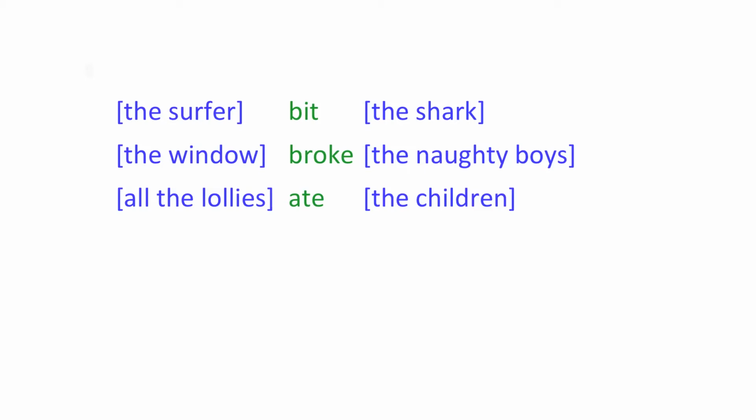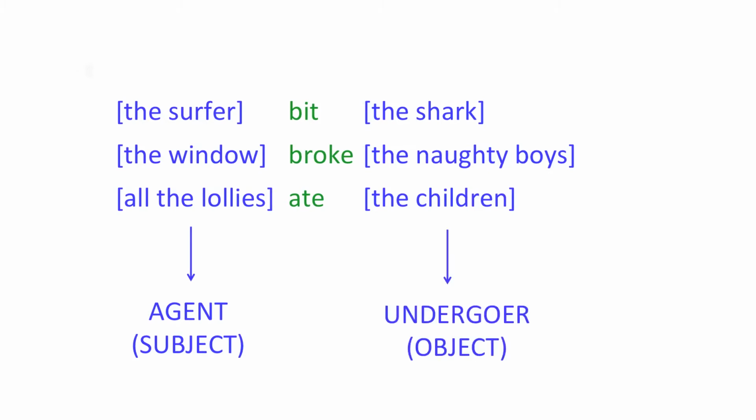In these rather bizarre sentences, the subject noun phrase at the beginning of the clause is still the agent, and the object noun phrase is still the undergoer. So we end up with a pretty tough surfer biting the shark instead of the other way round, and we have some dark fairy tale scenarios in which windows break naughty boys and lollies eat children. This is not what we intended when we wanted to make the object, the undergoer, the subject of the clause.